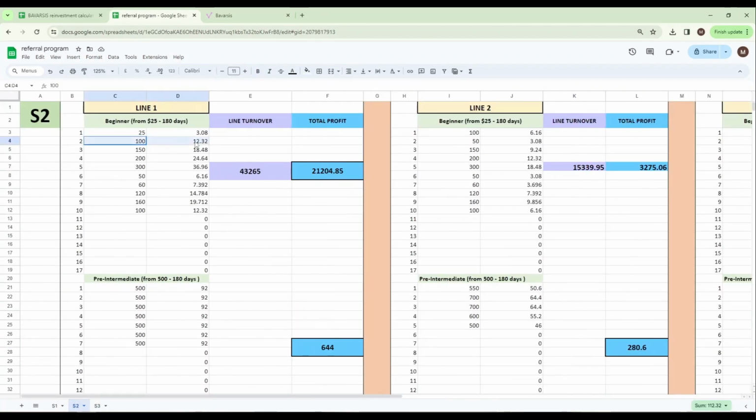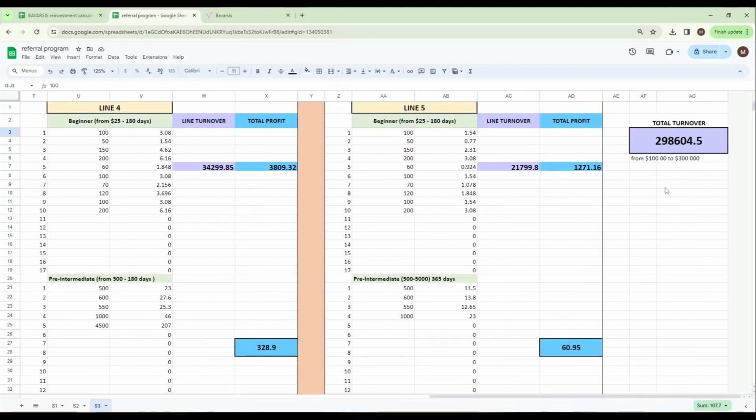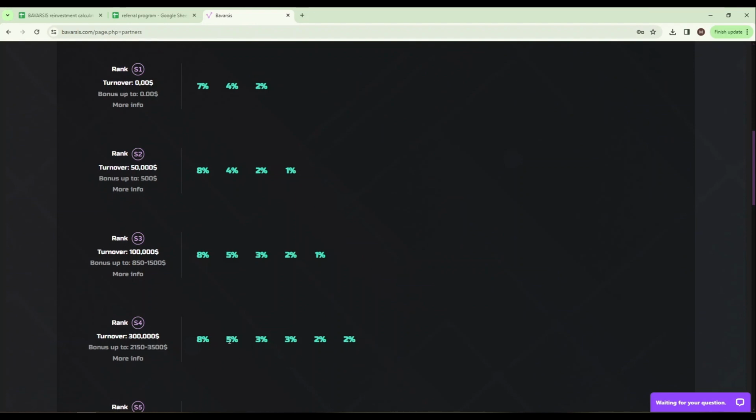You can do the calculation yourself. Next you can see lines 3, 4, and 5. This level is available until your turnover reaches $300,000. Next you upgrade to S4 level. Level S4 has a similar income but has an additional 6th line.